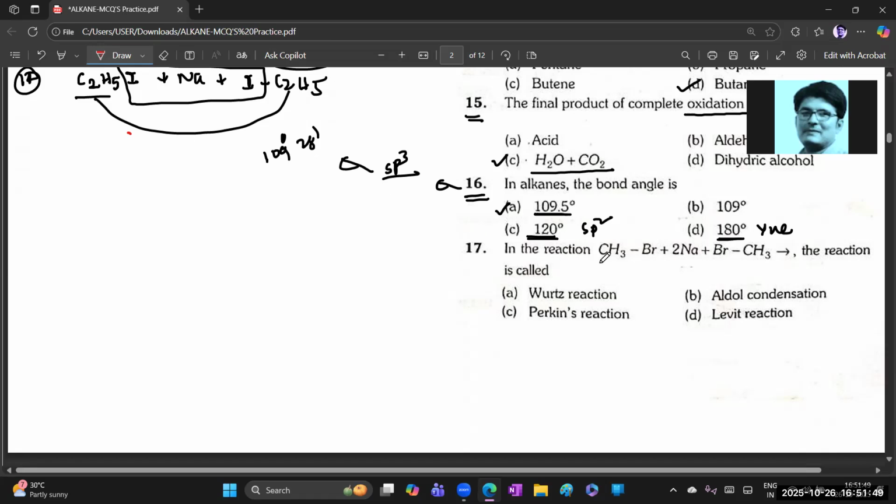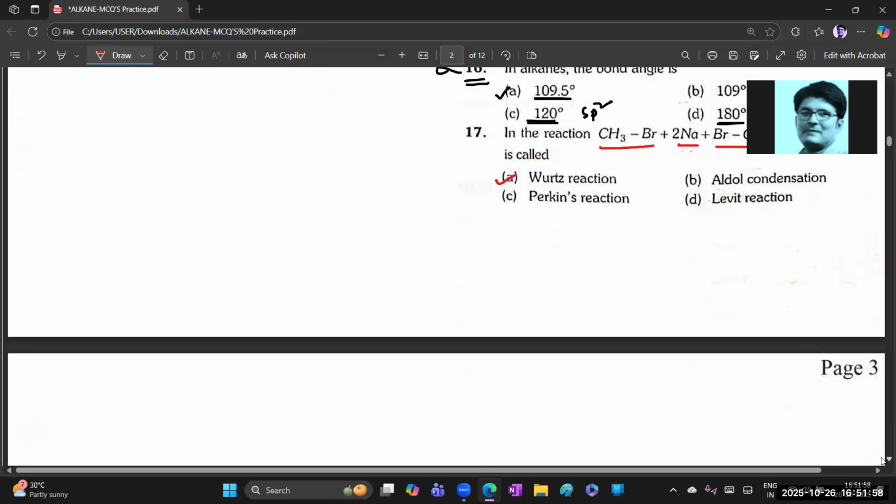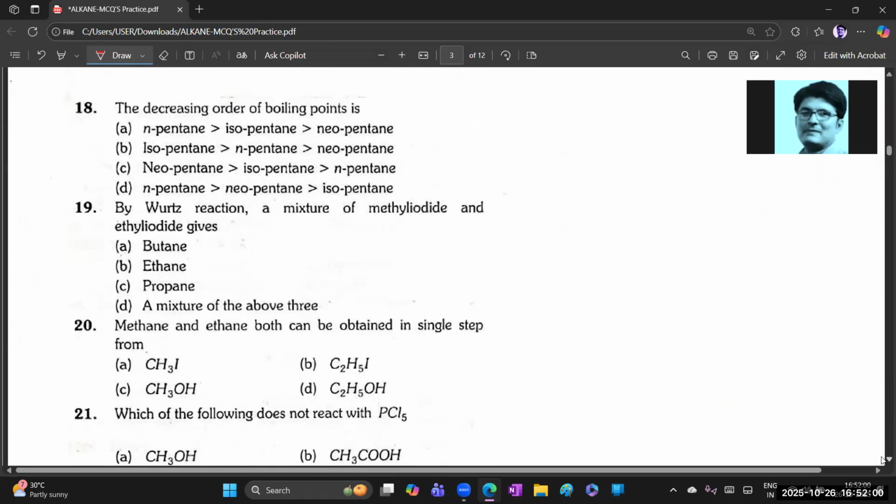72, in the reaction CH3Br, sodium, and again Wurtz reaction, that's it. Easy, na? Chalo, next, question 18. See, the decreasing order of boiling point. This is completely a direct question from the physical properties, okay. What could it be? Tell me, get it.